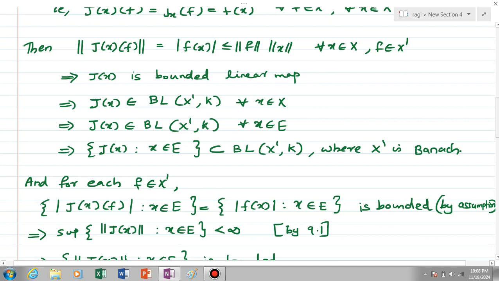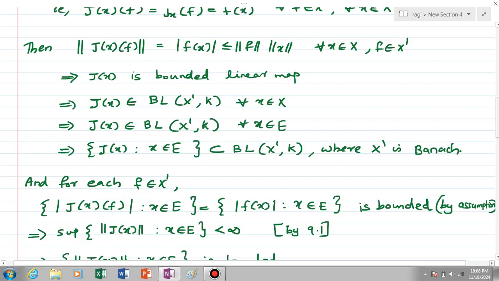Because for applying the uniform boundedness principle, here we have the Banach space capital X dash and the normed space K, and considering BL of X dash K, we have a family of members j of x where x element of E, such that the set of all modulus of j of x of f where x element of E is bounded, that is, pointwise bounded on E. The family j of x is pointwise bounded on E.